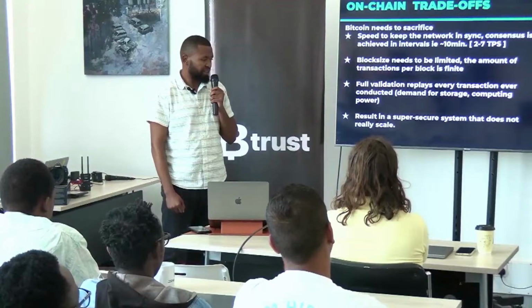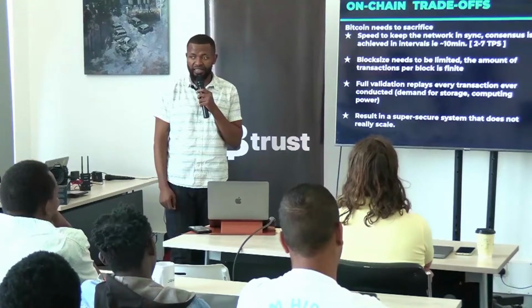At most, we usually have 2 to 7 transactions per second, compared to Visa, which has around 3,000 per second. You're seeing there's a big difference. But when Lightning came into play, I don't want to overestimate, but in some scenarios we've seen millions of transactions happening in a second through the Lightning network. That's the big significance.